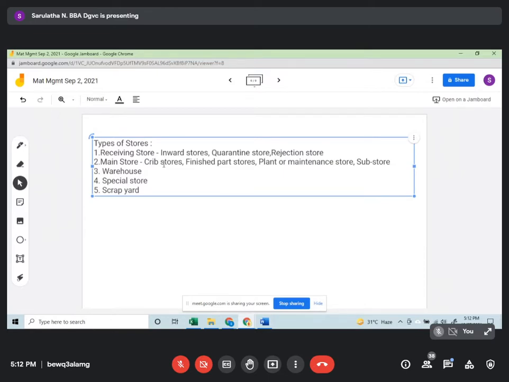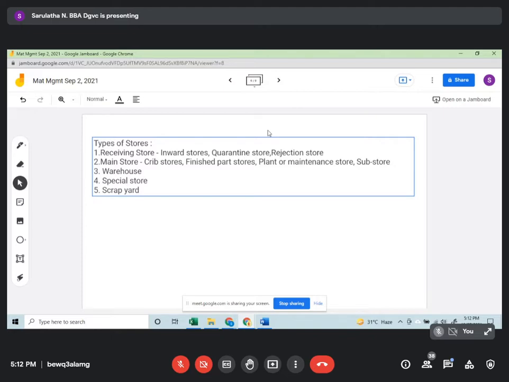The finished part store is for whatever spares are required for the plant and machinery. The third one is the plant or maintenance store. Any stock which is required for the maintenance aspect, whatever spares are required, will be there in the plant or maintenance store.